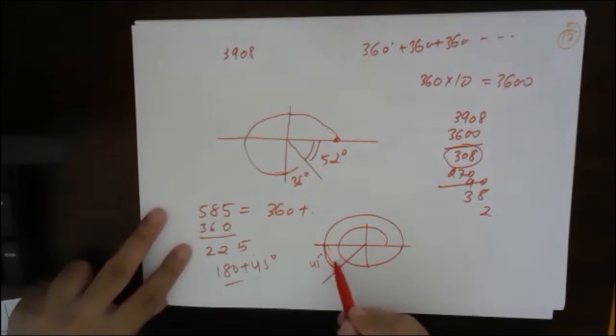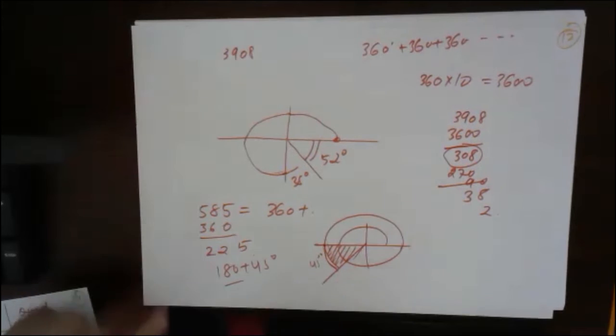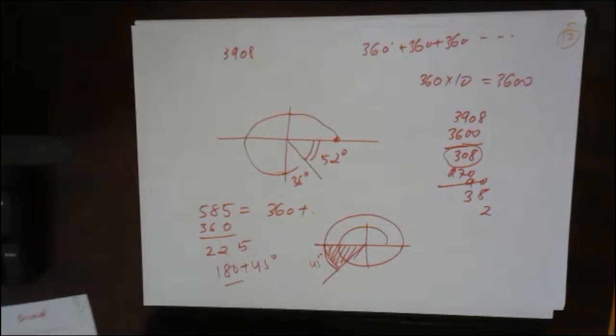So what is the shortest angle? Again this angle only. So this will become the reference angle. So this is the reference angle for 585. The reference angle is always positive, bacha, hai na? The reference angle is always positive.